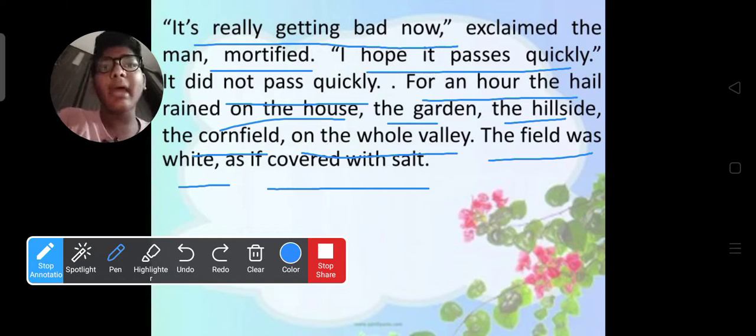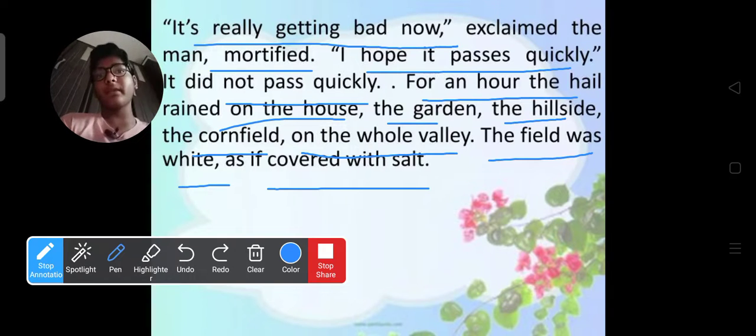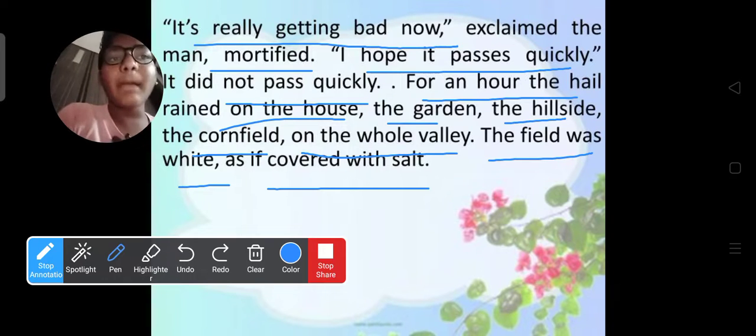It was really getting bad now. The rain was falling slowly at the start, but as time passed, the rain turned into a very critical situation. It means the rain was destroying the total crop, because before, he said the crop would always promise a good harvest, but now the crop cannot promise a good harvest, or any harvest at all. I hope it passes quickly. Lencho thought that these hailstorms would pass quickly.